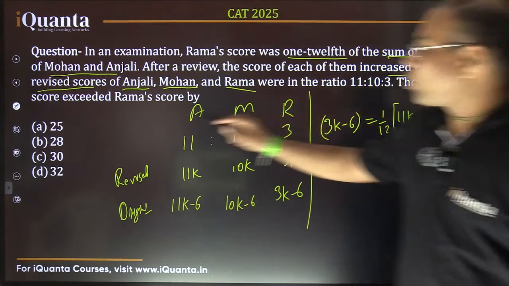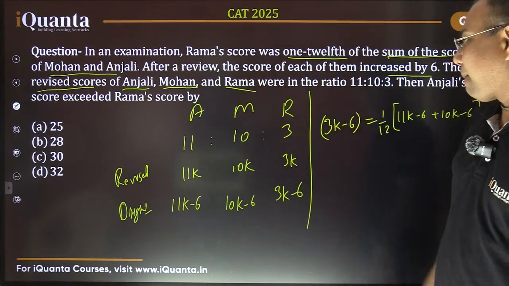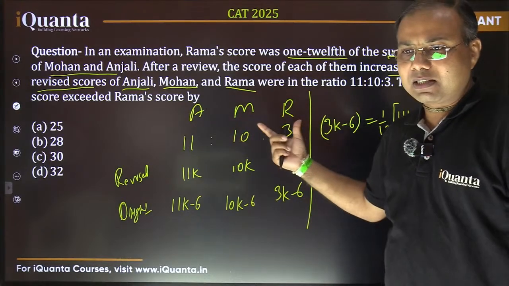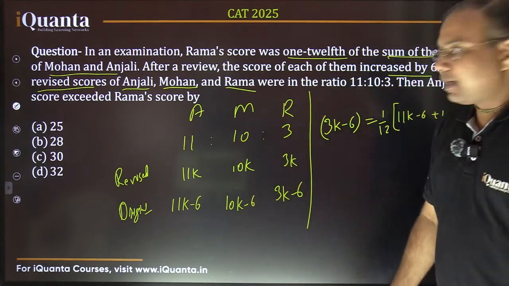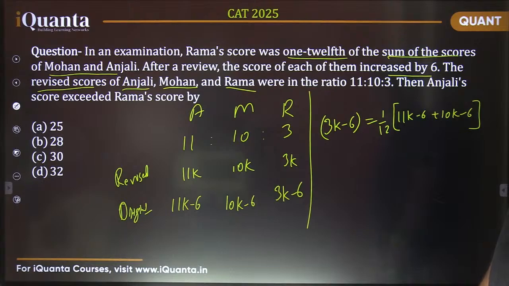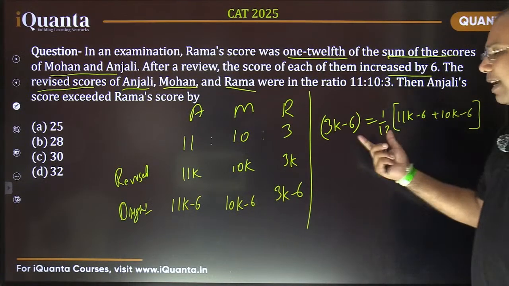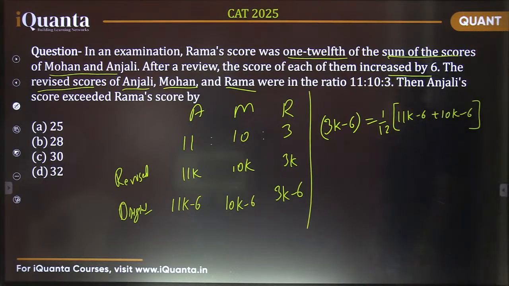Then the question asks by how much Anjali's score exceeded Rama's score. Then we need to find the difference, which we can do easily. So let's simplify this quickly. Can you find the value of k from here?